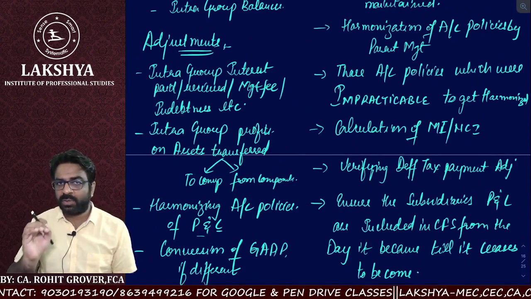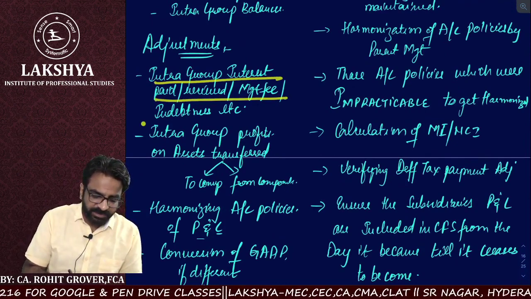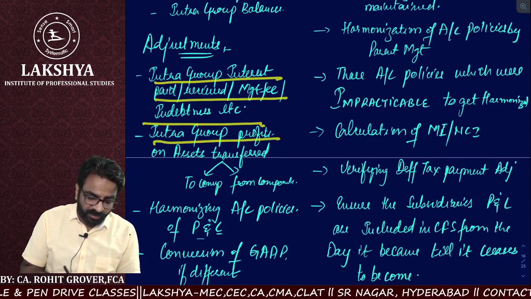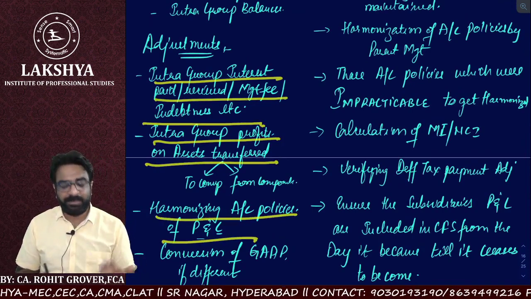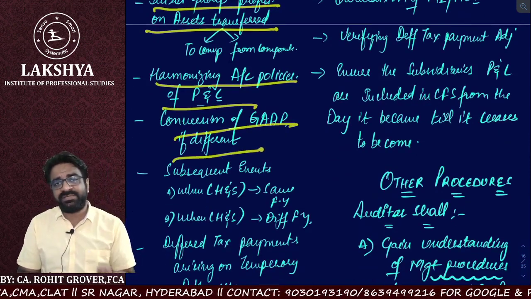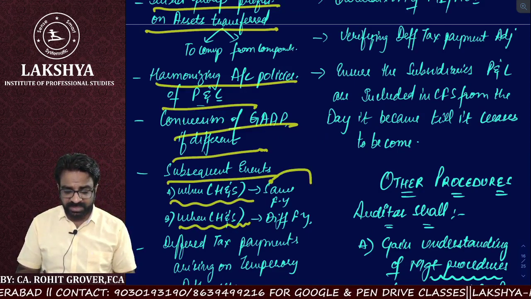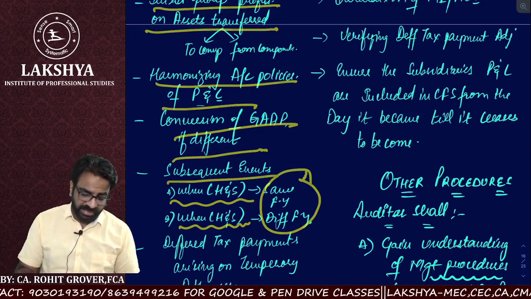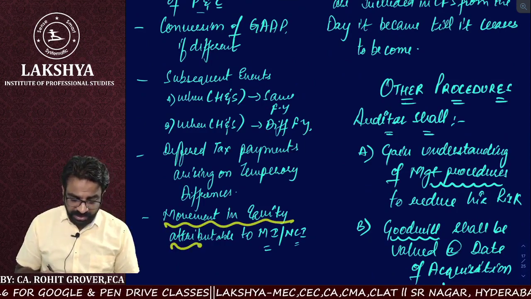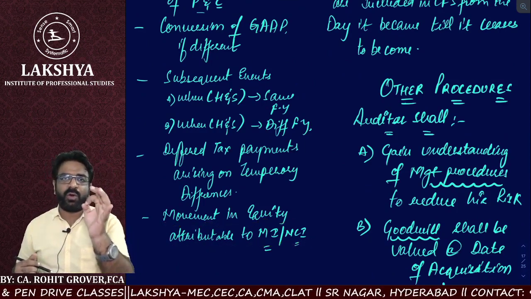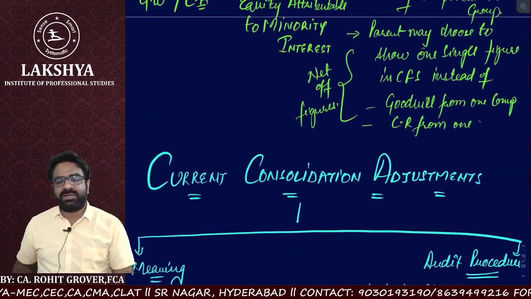Current consolidation adjustment, CCA. So what is a current consolidation adjustment? Intragroup interest paid and received, management indebtedness. Intragroup profits on assets transferred to the component from the component. Harmonization of accounting policies between the parent and the component company. Conversion of the GAAP if the GAAP is different in the parent and component company. Subsequent events, when the holding and subsidiary have the same financial year or different financial years. Deferred tax adjustments arising on temporary differences, and movement in attribute trust and non-controlling interest are all known as current consolidation adjustments, right?